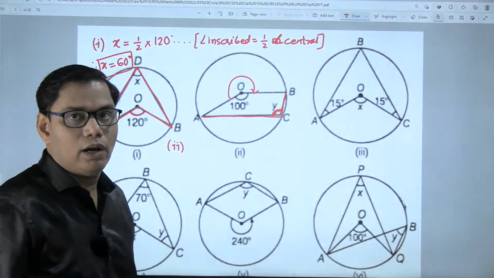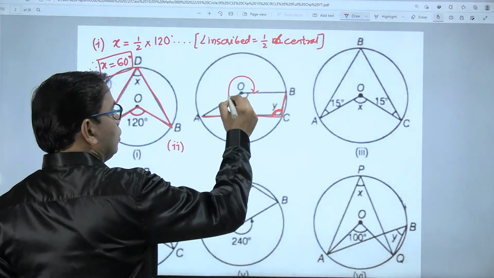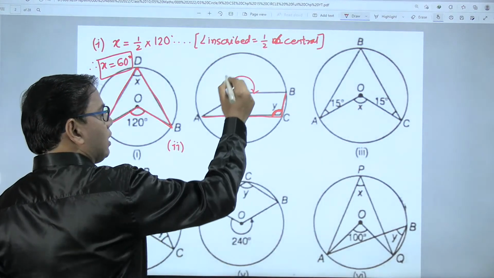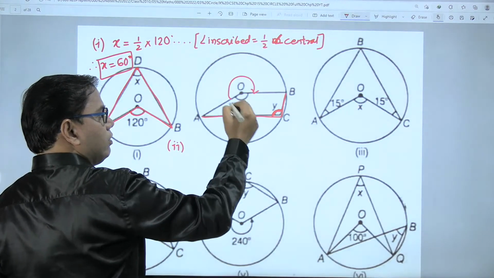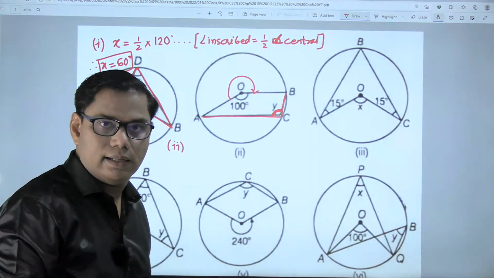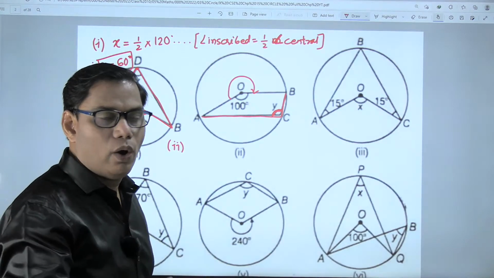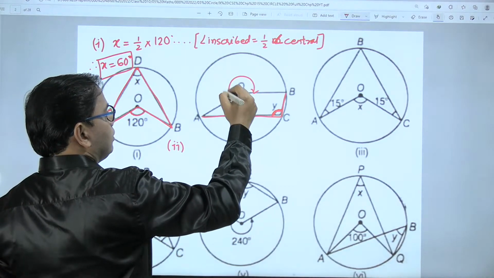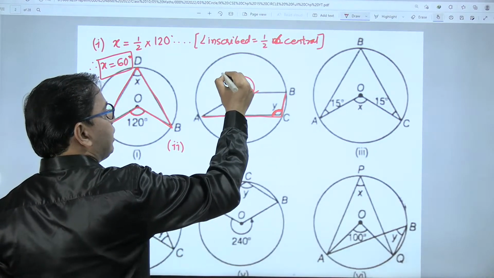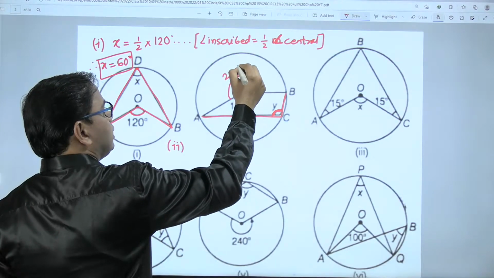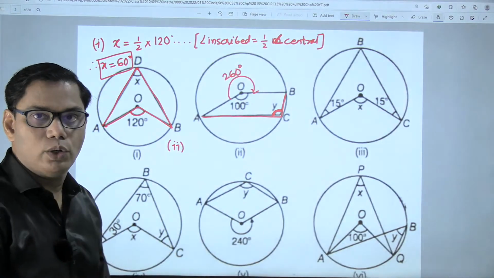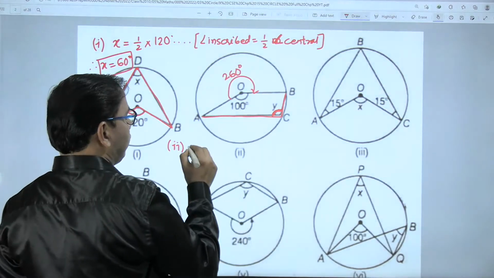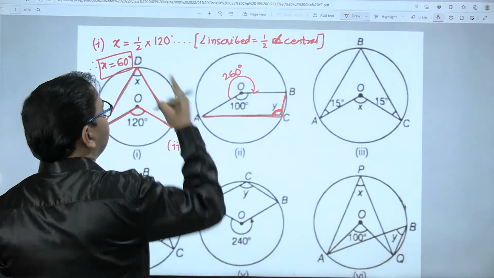The measure of the entire circle is 360 degrees. That is the axiom we already know. So this reflex angle is 360 minus 100, so this is 260 degrees. So what will y be equal to? Same as before.